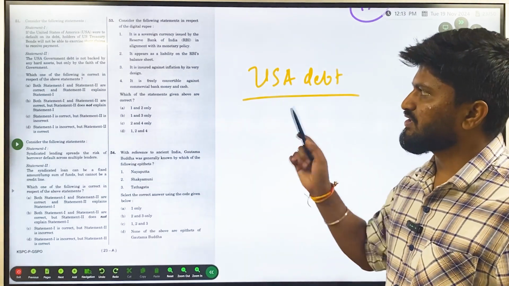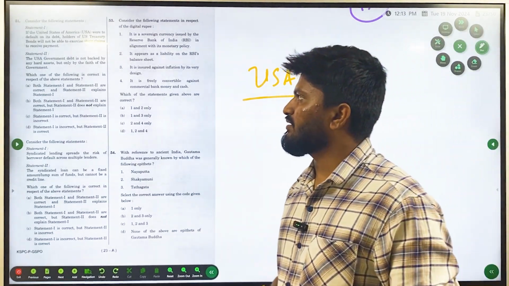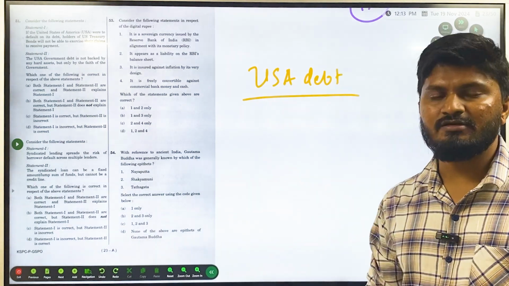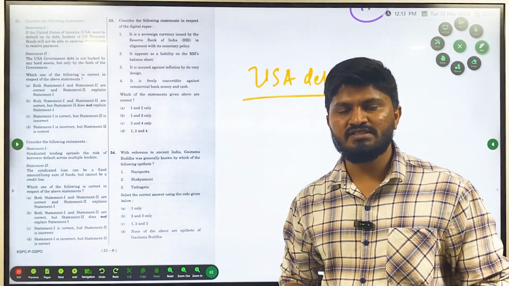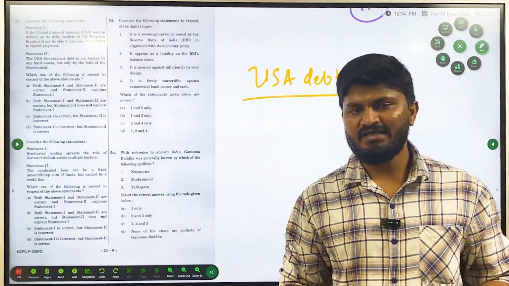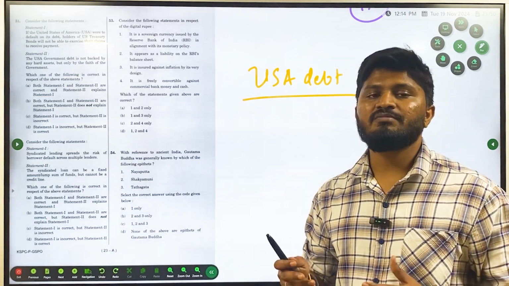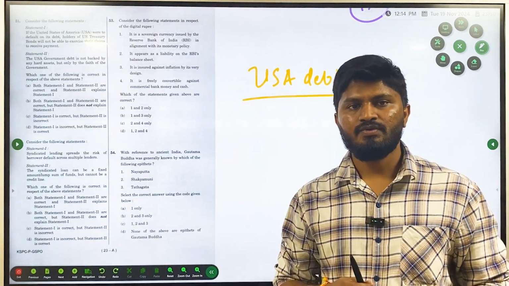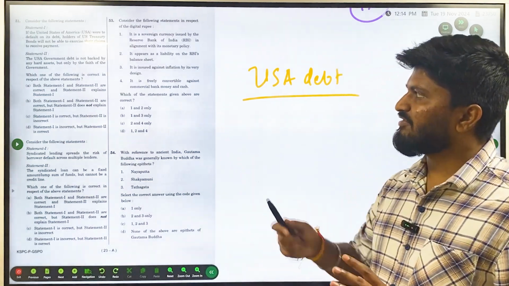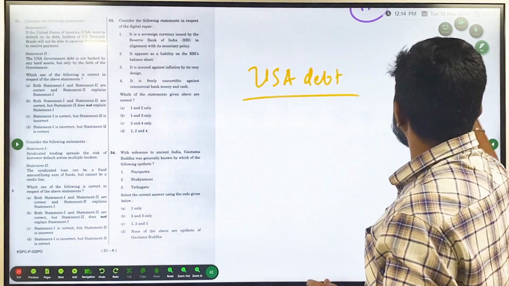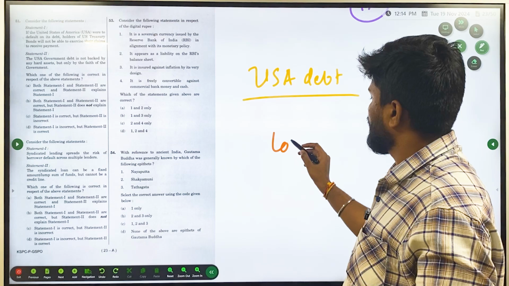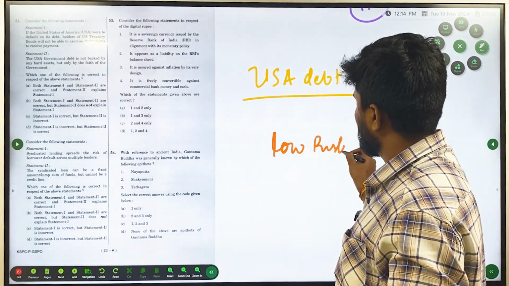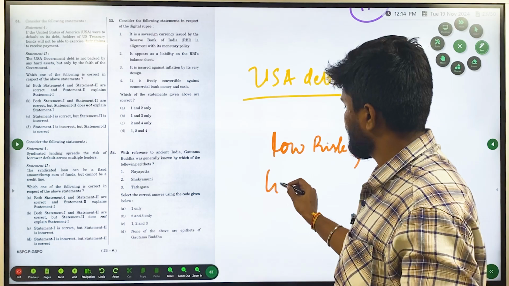Okay, statement 1 is wrong. So second, US government debt is not backed by any hard assets, only by the faith of government. This is correct. Government debts such as bonds are not actually backed by any hard assets. They are backed by the faith that a company has in the government. So these kinds of bonds are considered low risk and low yielding.